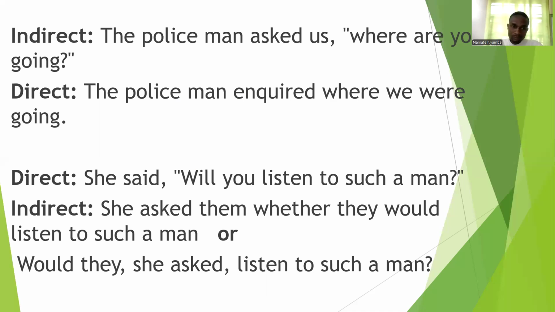Then under direct speech, another example is, she said, "Will you listen to such a man?" Under indirect, we can change this sentence and say, she asked them whether they would listen to such a man.